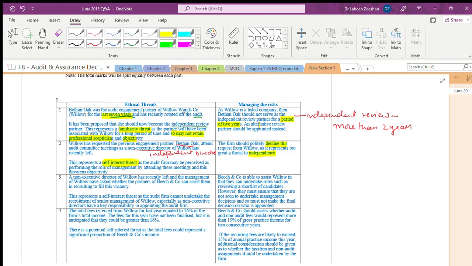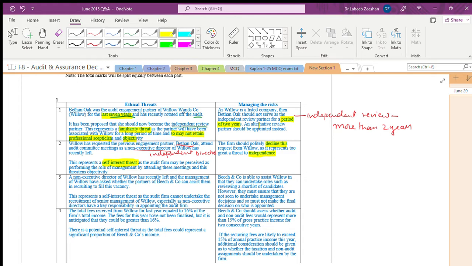It represents a self-interest threat to the client as such, because you cannot perform the role of management as well; the objectivity will be lost, the purpose will be lost. You cannot make any right judgments. If that is the case, it gives you the threat.